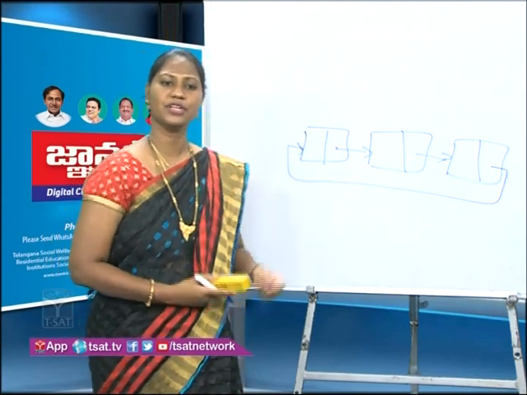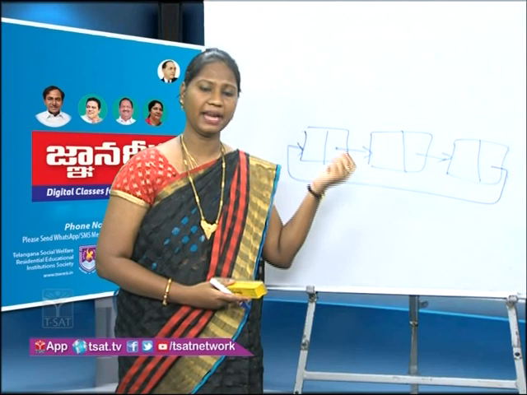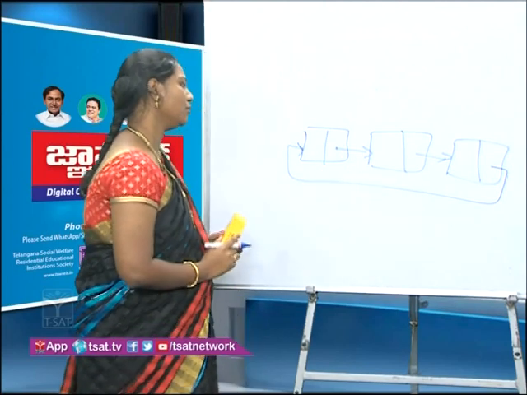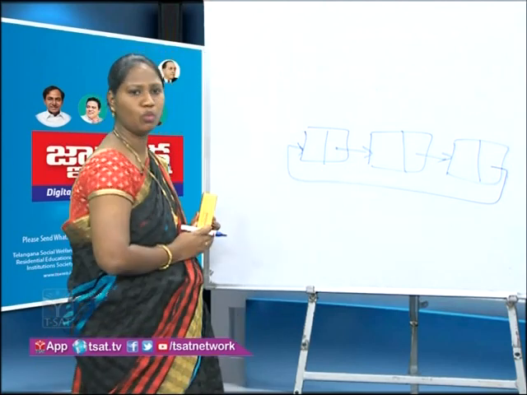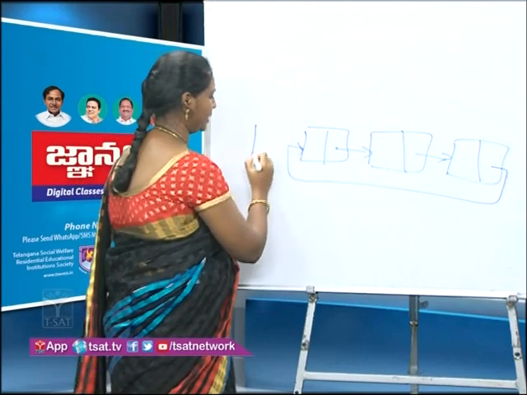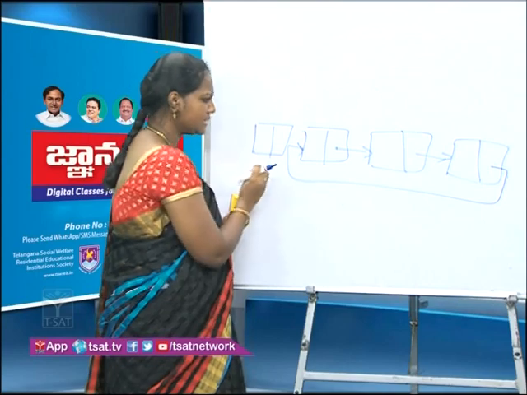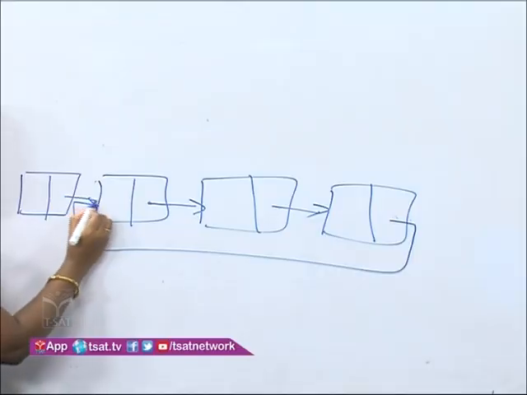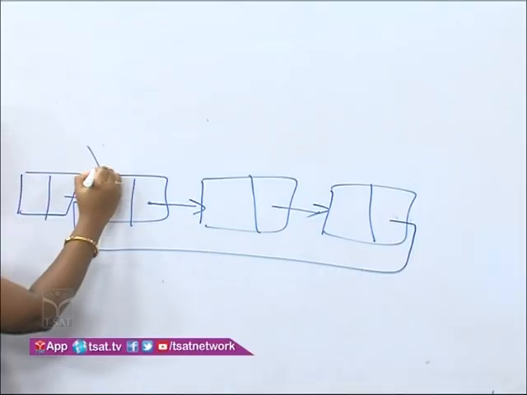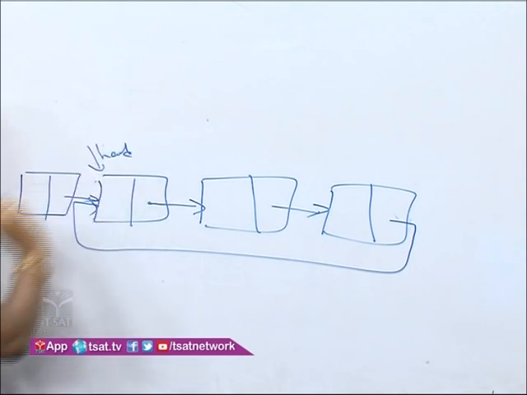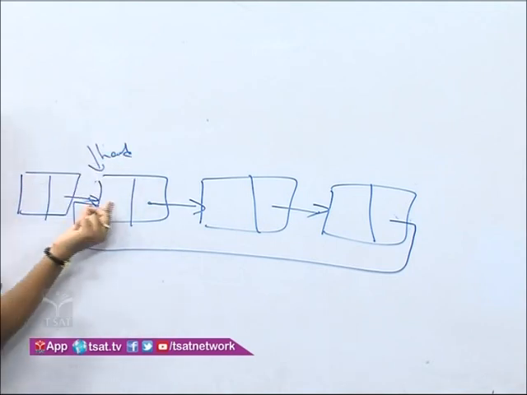Now, what two operations will we perform here? Insertion and deletion. Now, students, I want to insert a node here. What will I do? First, I will create a node, with the data part here and the address part here. Simply, first I'll give a connection to this one. Previously, this was the head, right? Whatever the first element is, that is the head. I will connect to this one.